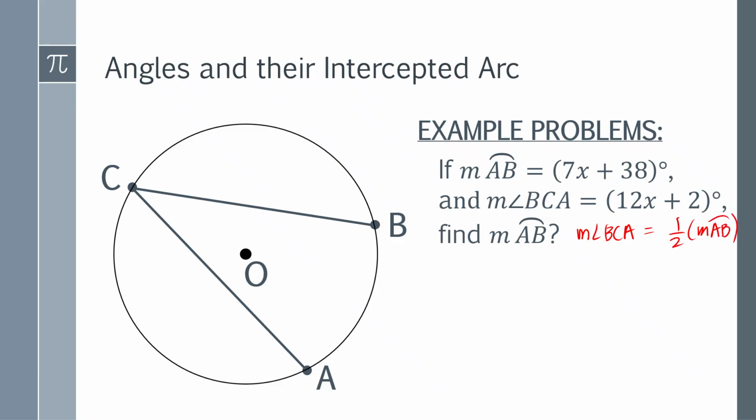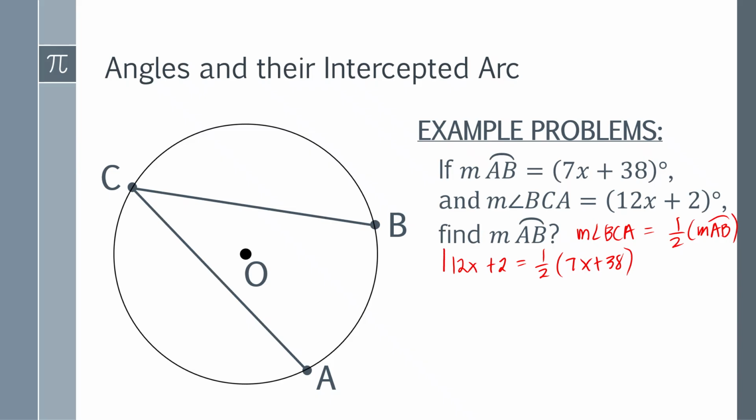Now, you have to replace the value of the measure of angle BCA and the measure of arc AB. So you can write this as follows. We have here 12x plus 2 is equal to 1/2 times the measure of arc AB, which is 7x plus 38. Okay? And then since there is a half there, what will you do? Anong gagawin natin para matanggal yung 1/2 dyan?